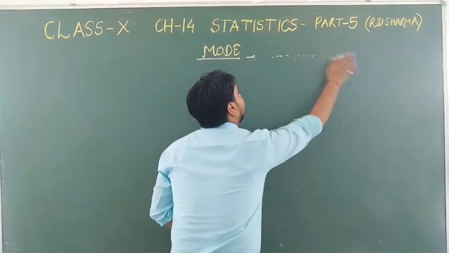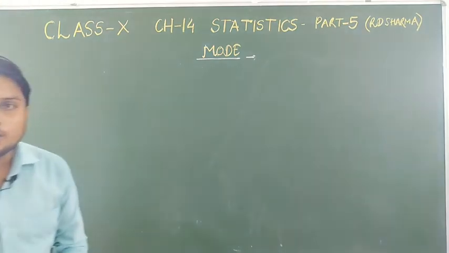Now students, firstly we'll see the formula of mode.